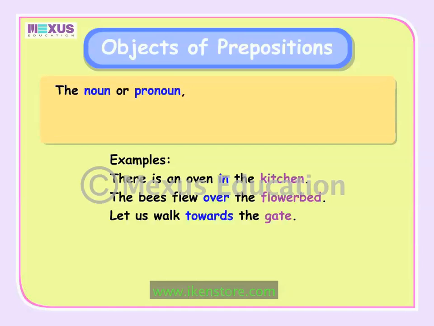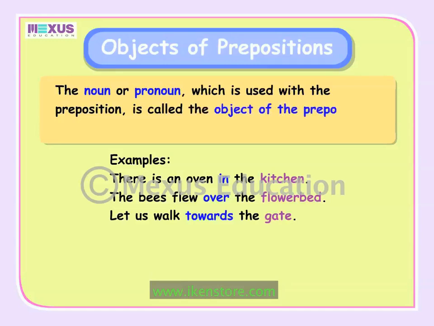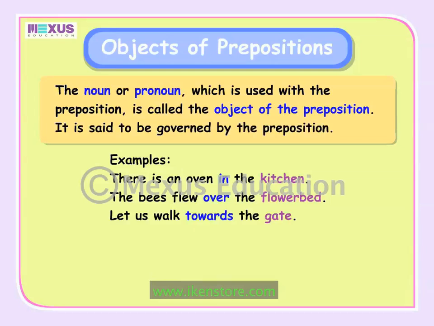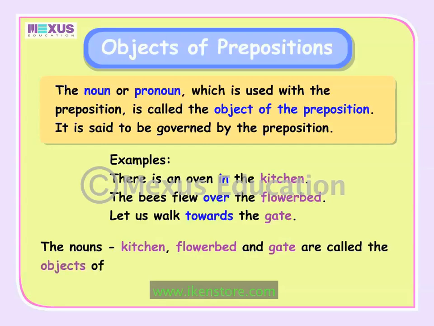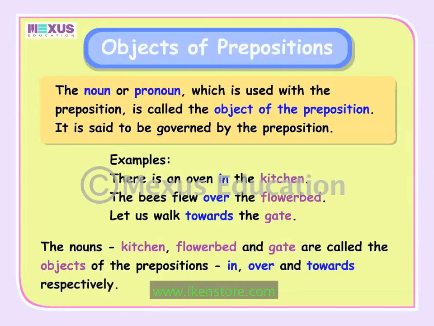The noun or pronoun, which is used with the preposition, is called the object of the preposition. It is said to be governed by the preposition. So, the nouns kitchen, flower bed, and gate are called the objects of the prepositions "in," "over," and "towards," respectively.